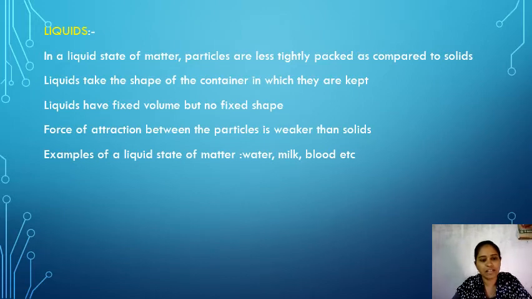Let us see liquids. What is meant by liquids? In liquids, the particles are less tightly packed as compared to solids, and liquids take the shape of the container in which they are kept. So liquids do not have any particular shape. Liquids have fixed volume, but they do not have any fixed shape. The force of attraction between the particles is weaker than in solids.